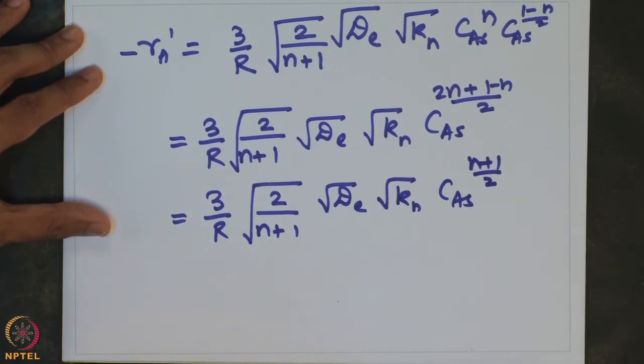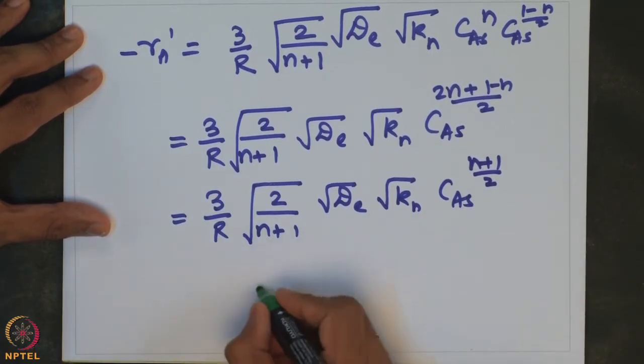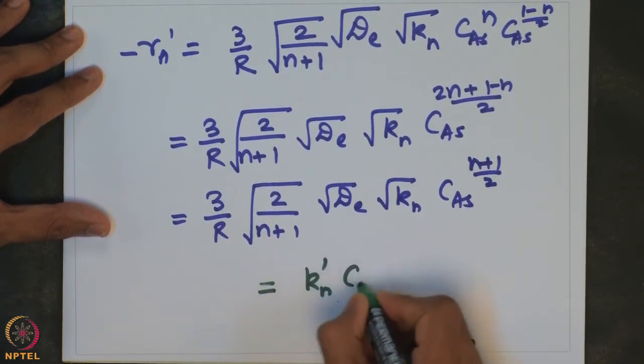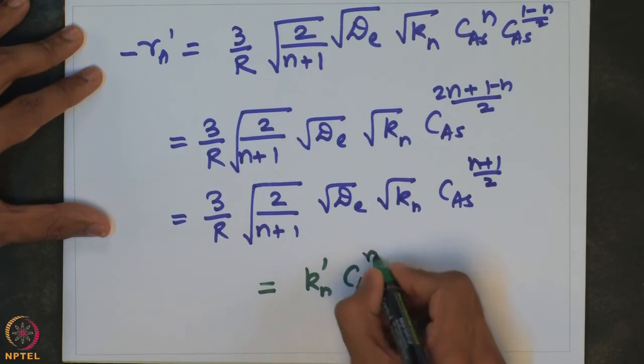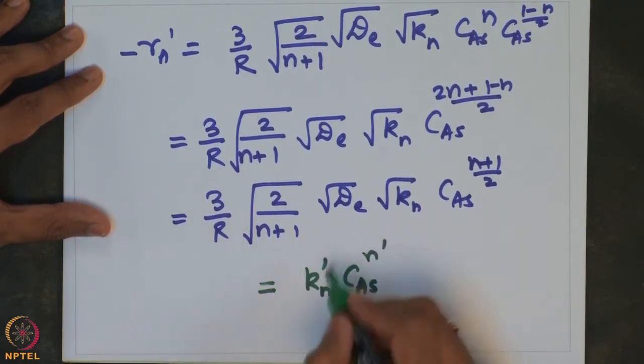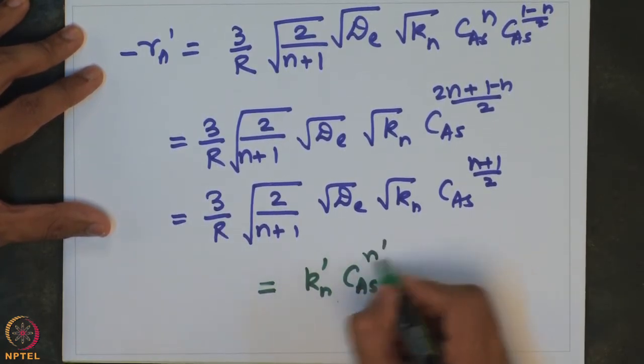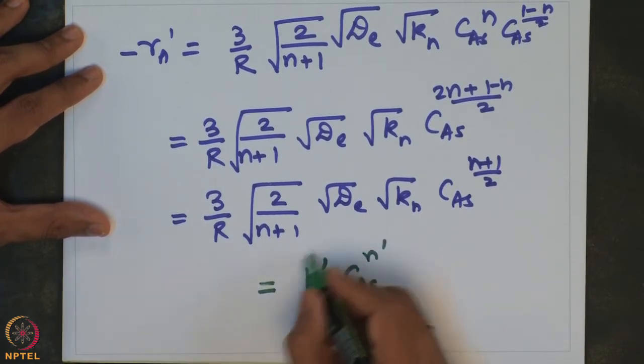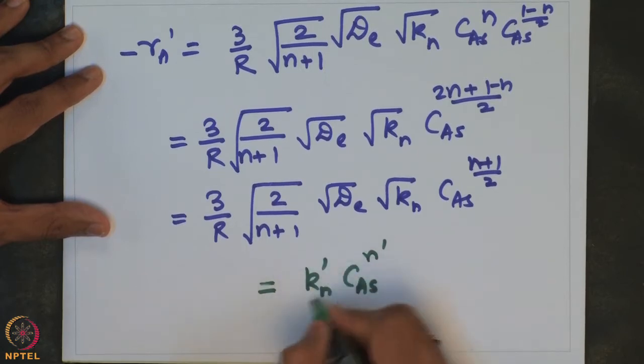Now, the observed rate, essentially we expressed it as, let us say, some rate constant into CAS to the power of n prime. So, this is the apparent order with which the reaction is happening based on the surface concentration, and this is the apparent rate constant.